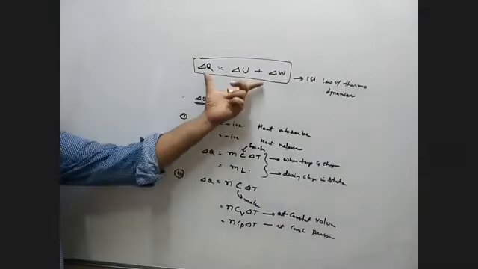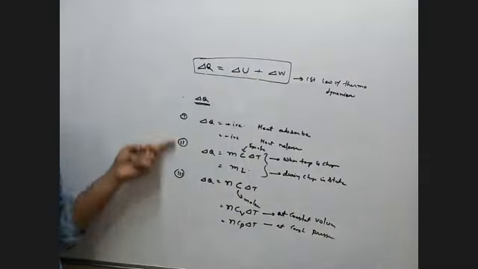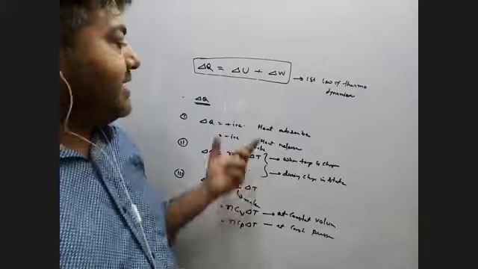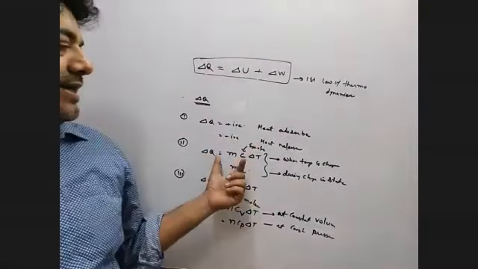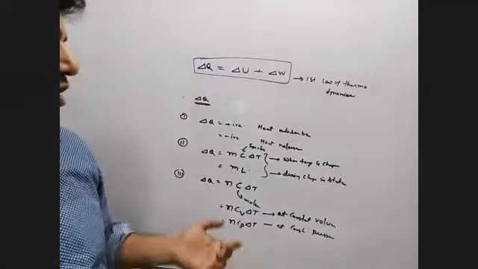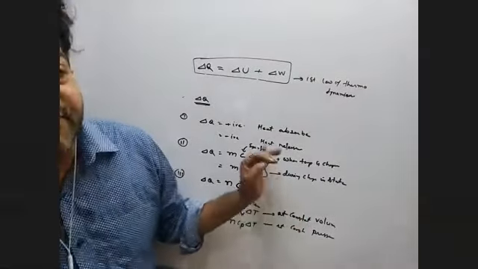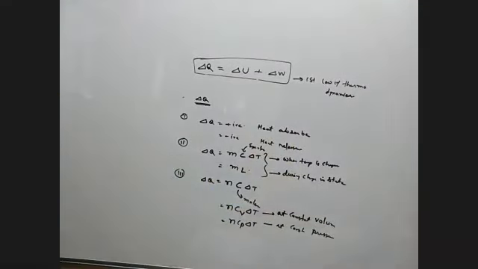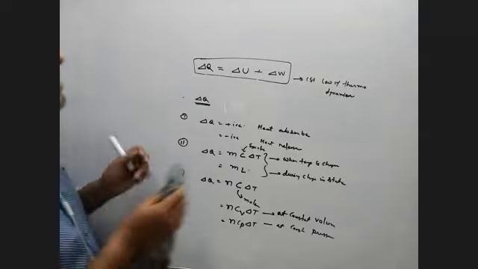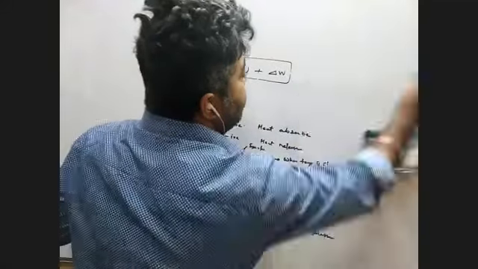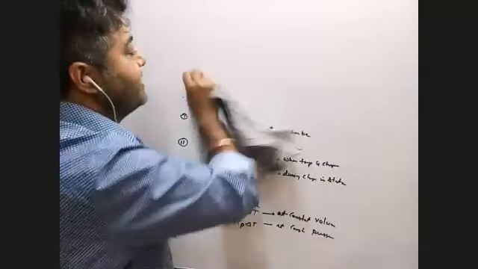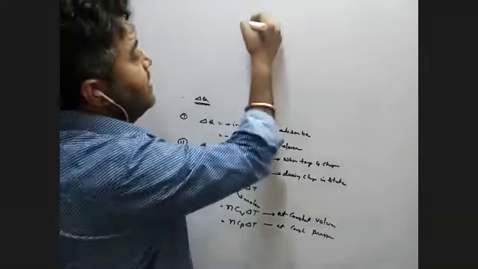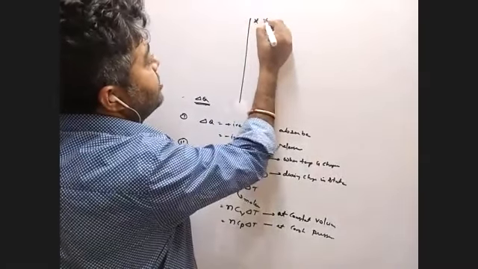So before you use this one, you have to remember how your del Q depends on the situation. It can be positive, it can be negative. The temperature can be changing, or they can give it to you in terms of mass, or in terms of mole. So you can use this. Related to that, some information is very, very important. You can always remember that part. Without it, you are not able to solve any numerical. This is some important notes.